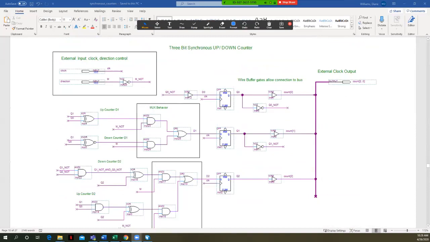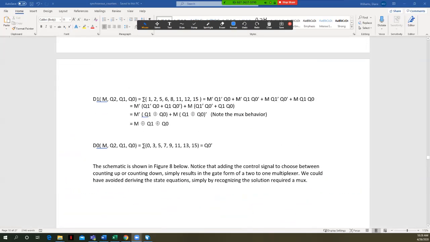Right, here's our flip-flop D1. Well, we said D1 is, if we go ahead and implement this circuit behavior, M not ANDed with Q1 XOR with Q0, M ANDed with Q1 XNOR with Q0.